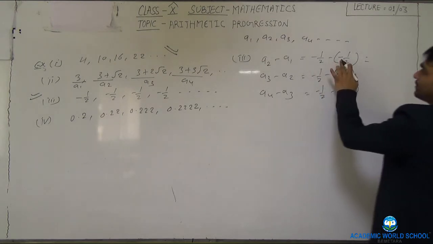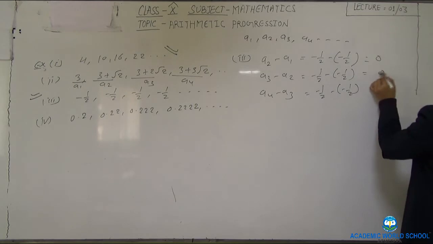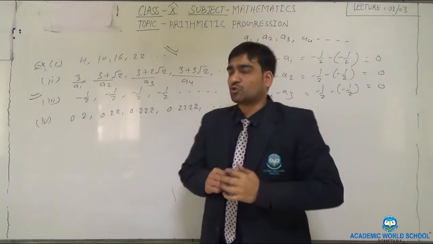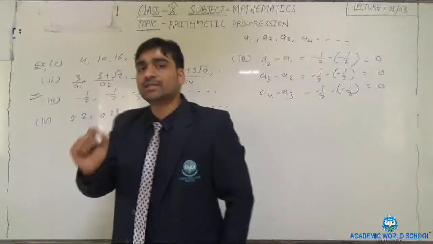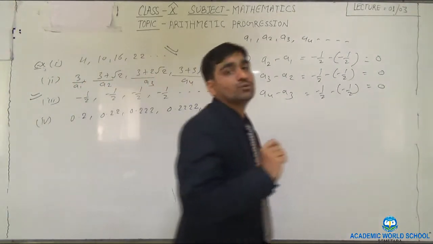So when we open the bracket, minus into minus becomes plus. So minus 1 upon 2 plus 1 upon 2, how much? 0, 0, 0. Okay. So here what common difference are we getting? 0.